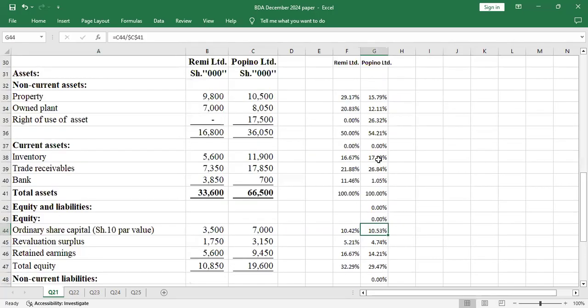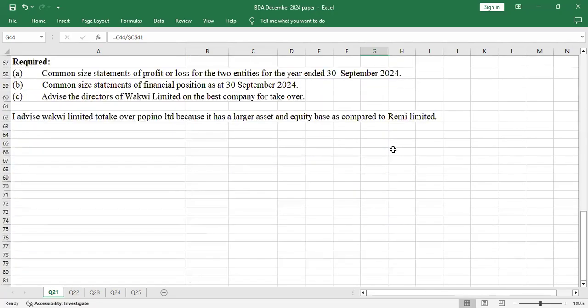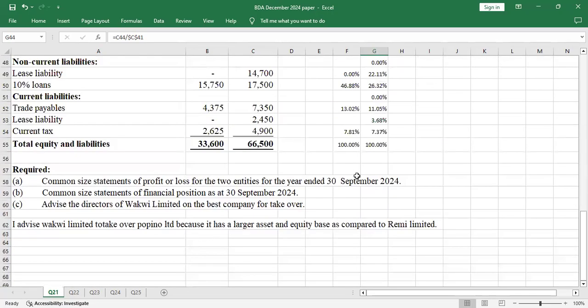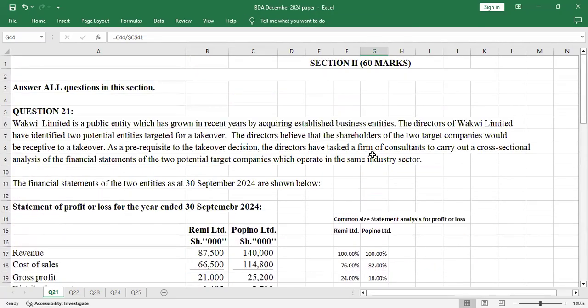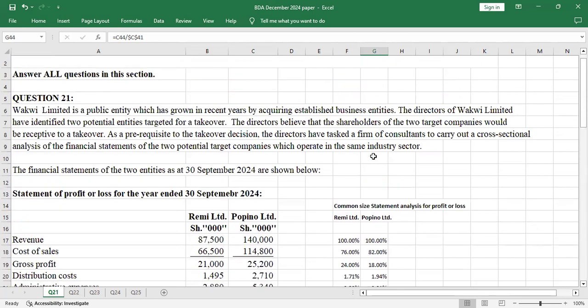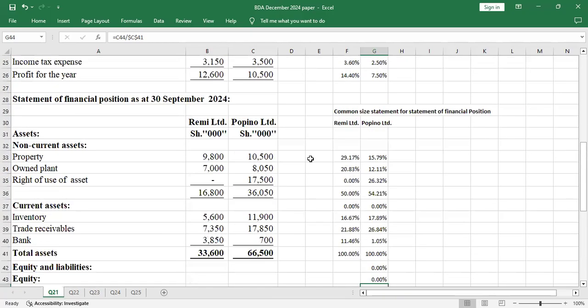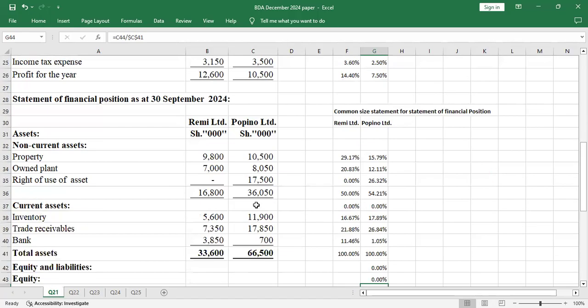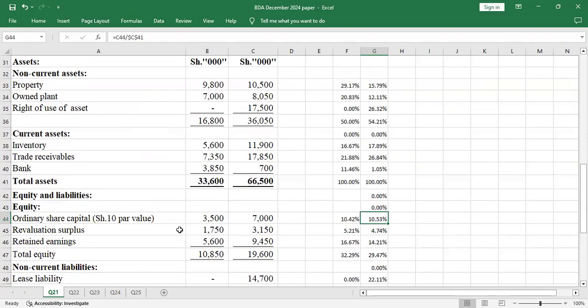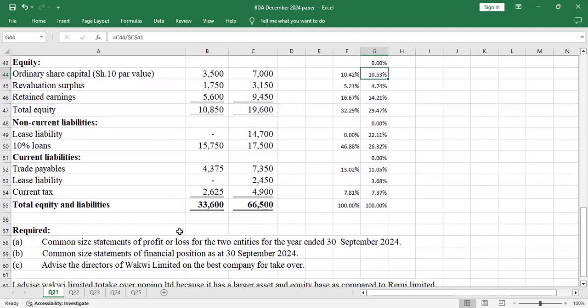So it means that Popino Limited is the best company to go for in terms of takeover, because the common size statement is always used by investors to analyze the developments in the company. So above all, the profit is not key because the profit fluctuates. The key thing to use to analyze is the statement of financial position, the asset base, the equity base and the liability base. So that's how you're supposed to tackle that question.